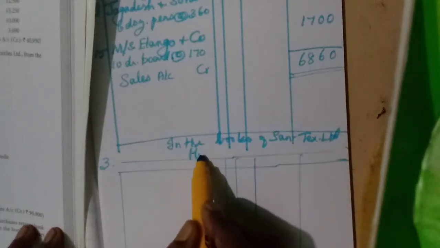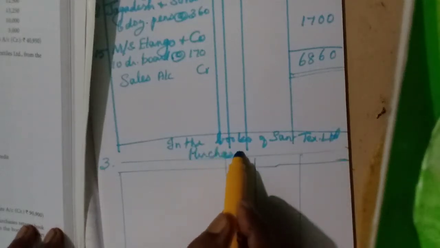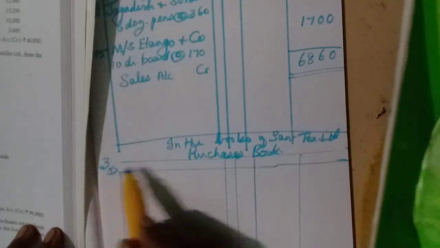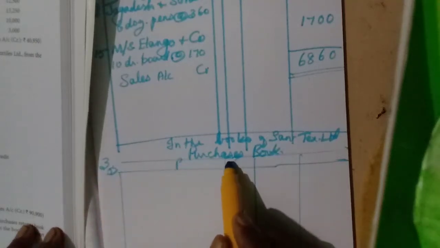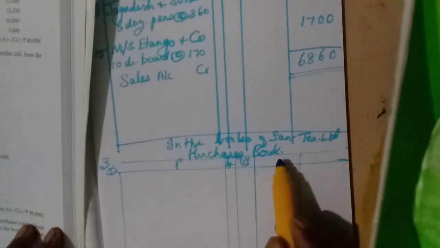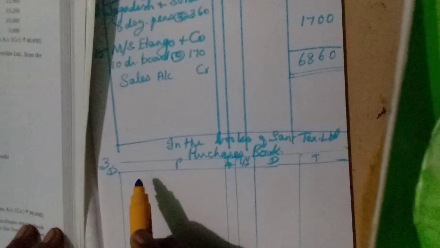Okay, first purchases book. Everything you write: date, particulars, LF, invoice number, then details, total.